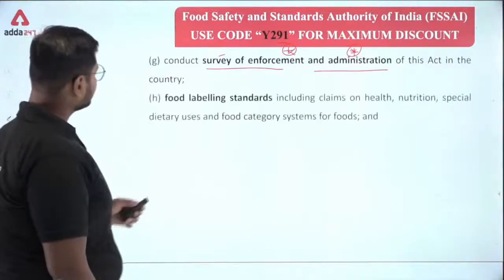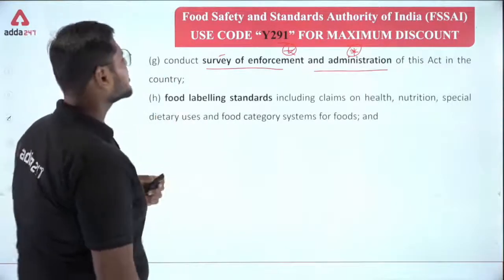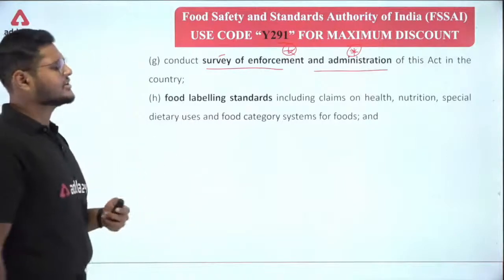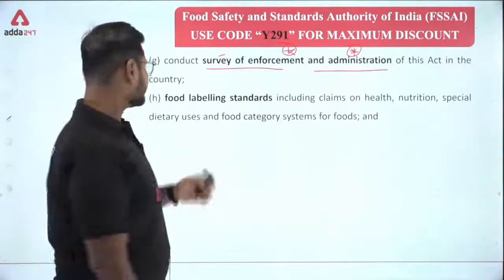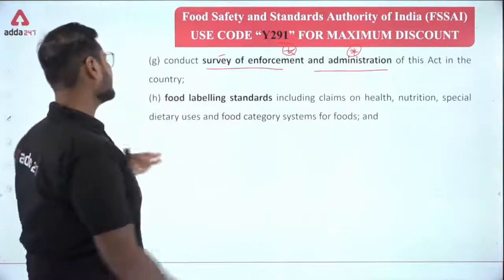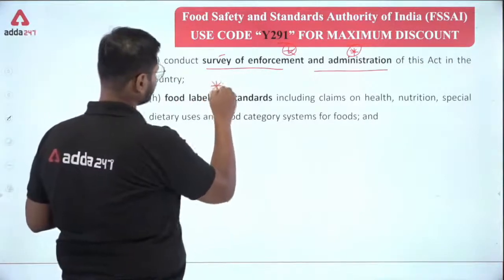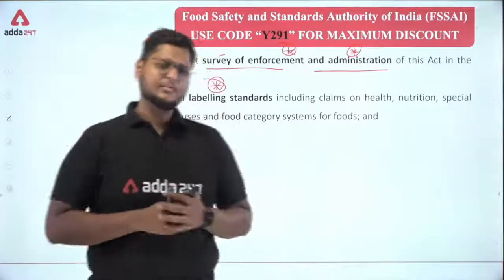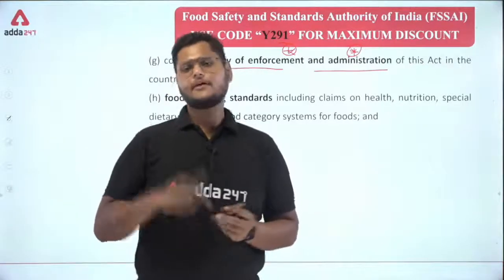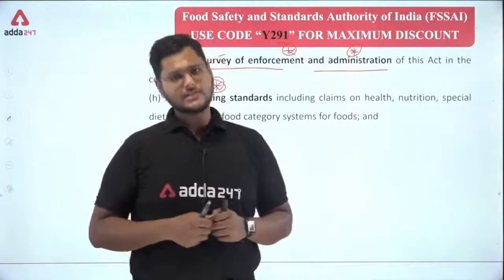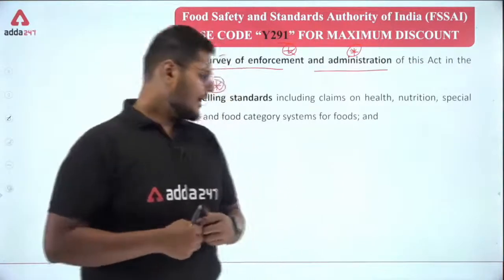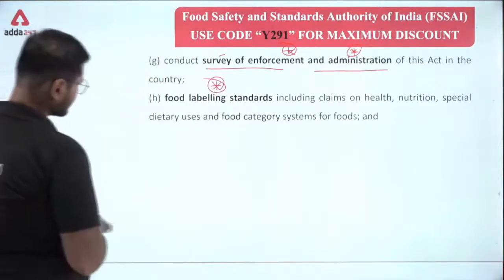Next, food labeling standards including claims on health, nutrition, special dietary uses and food category systems for foods. So we can see the food labeling standards here. Whenever you see a food label, usually you will find the FSSAI logo as well as the license number of the food business operator.